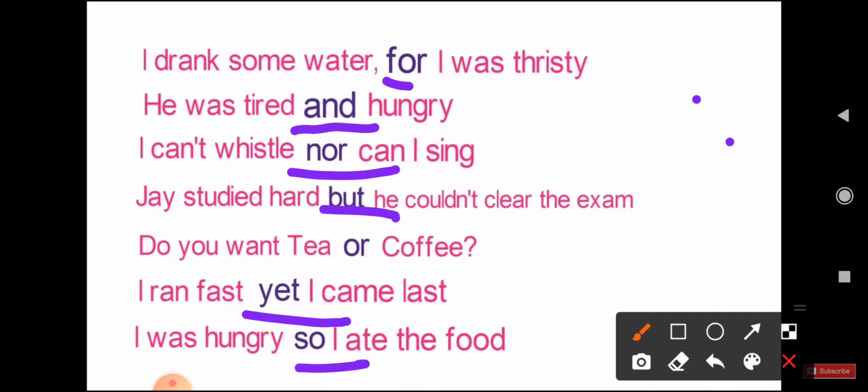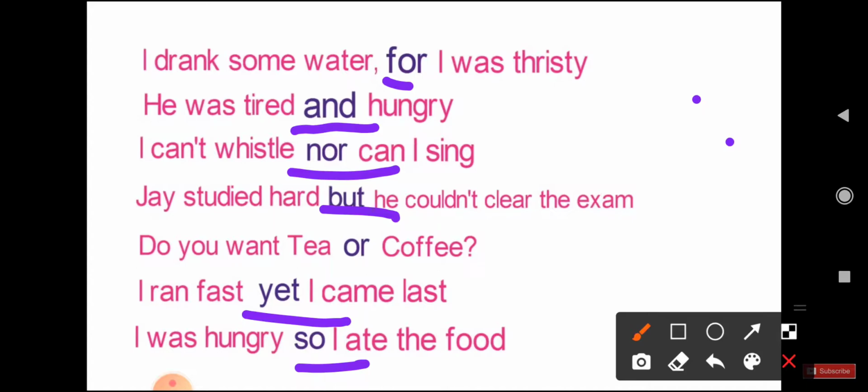You can join sentences with a conjunction. Now you have to remember one thing: the main use of a conjunction is to join words, sentences or clauses.